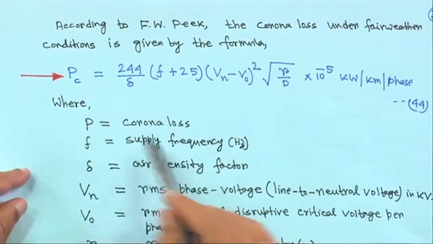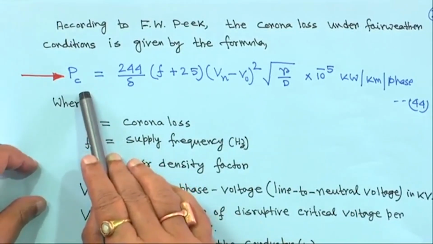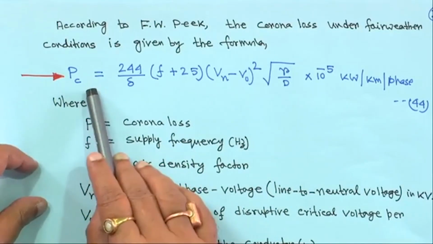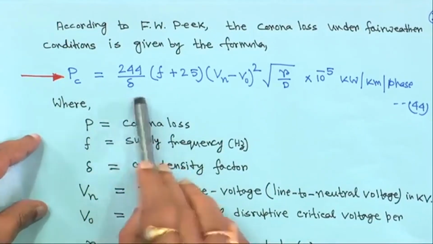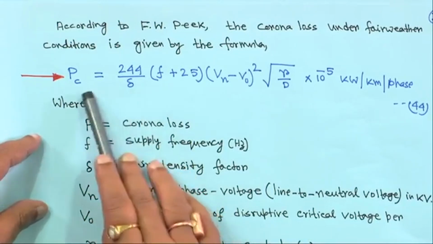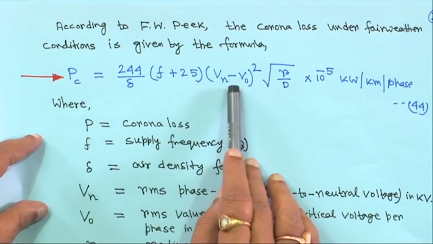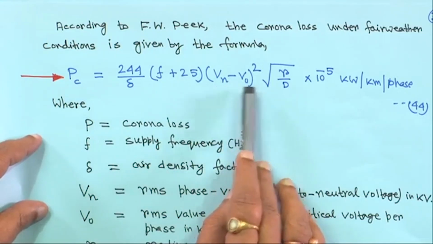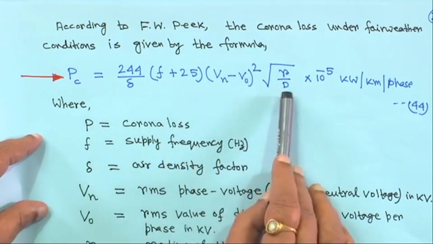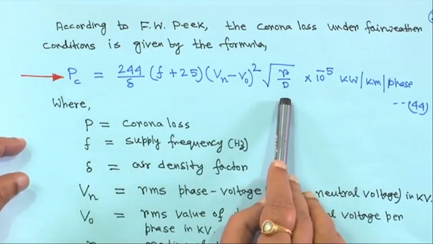So, this corona loss, under fair weather conditions, is inversely proportional to delta, the air density factor, directly proportional to the frequency, directly proportional to (Vn minus V0) square, and also directly proportional to root over r by d.